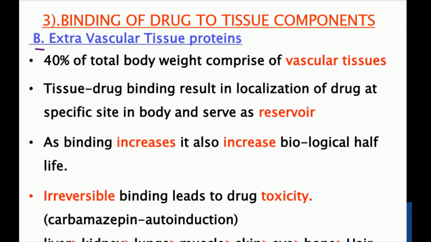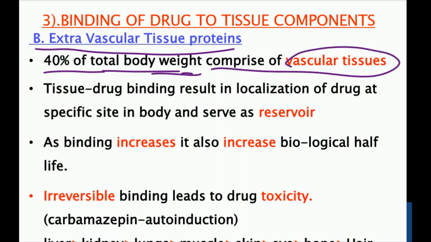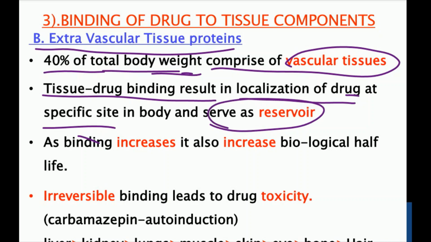Now next one is the binding of drug to tissue components. Extravascular tissue protein: 40% of total body weight comprises tissue, where the drug can bind. So tissue drug binding results in localization of the drug at a particular site in the body, and it serves as a reservoir. This means the drug will be deposited and accommodated in that area, it is not going to distribute to different parts of the body, and it will be stored in that area.